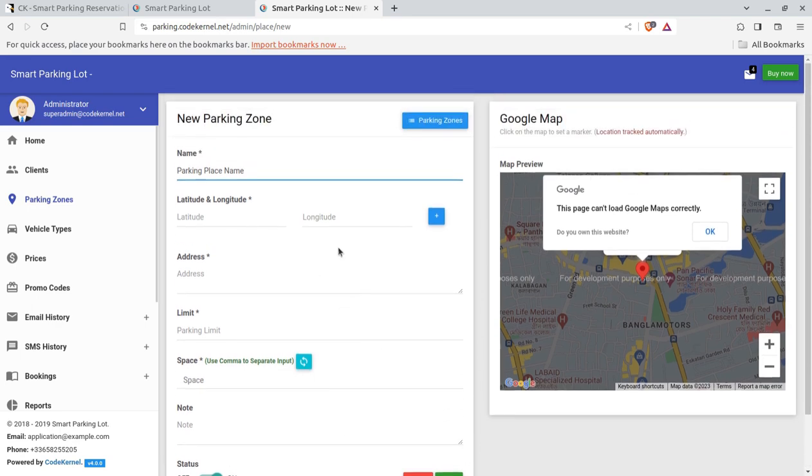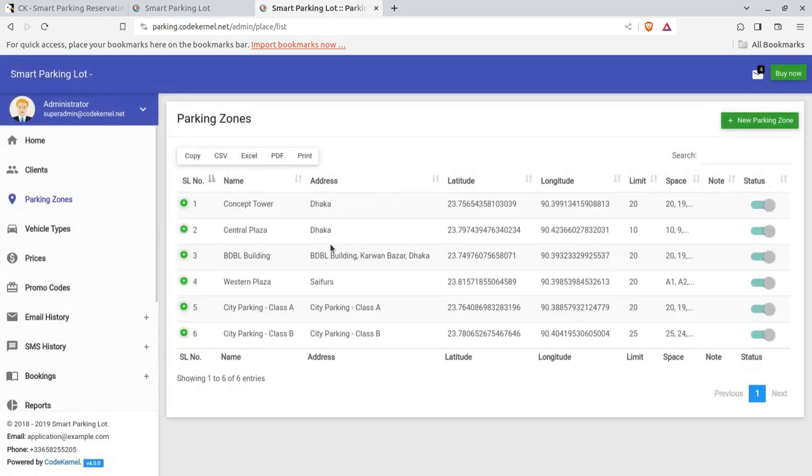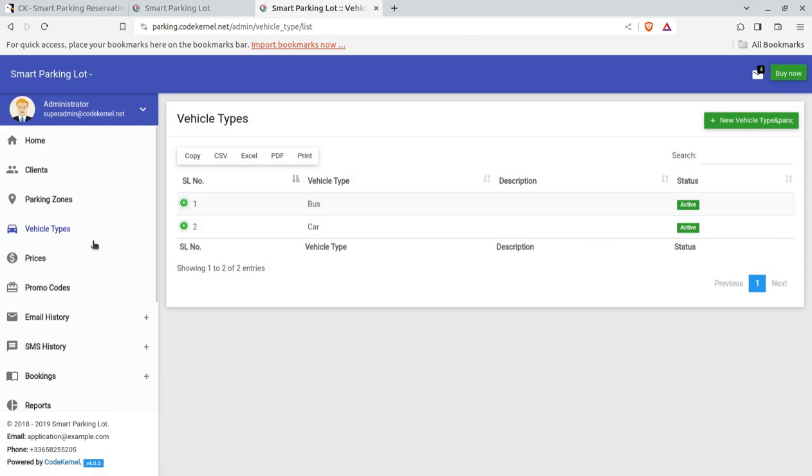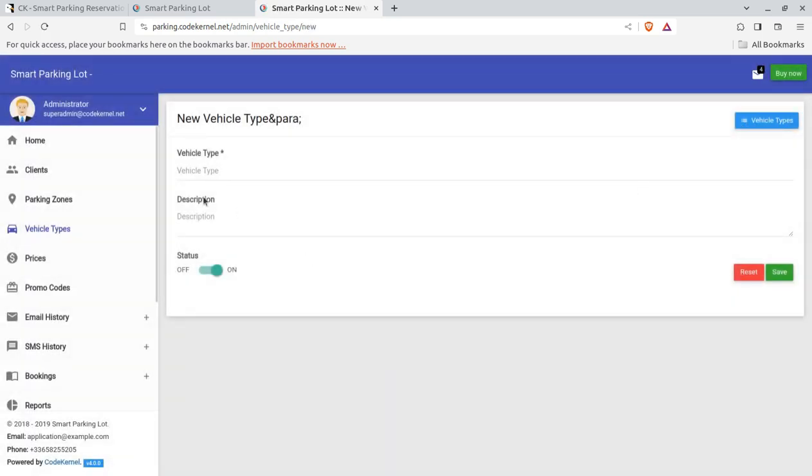So it is again very simple and interactive. Parking zones can be handled from this screen. Now next, you can create the vehicle types that you are allowing to park in the parking zones, which type of vehicle the users can park there, like bus, car and all. You can add new vehicle types here, and it is again a simple screen.